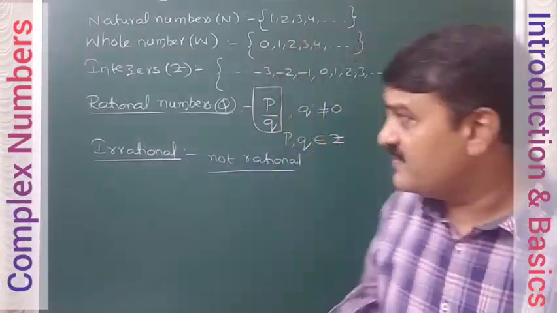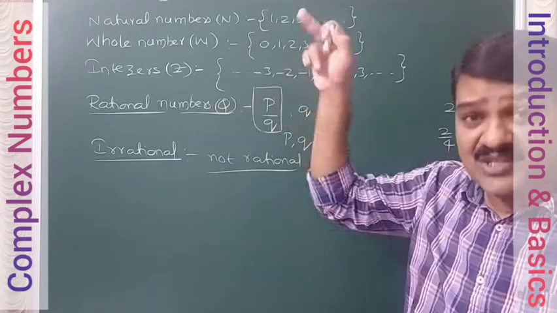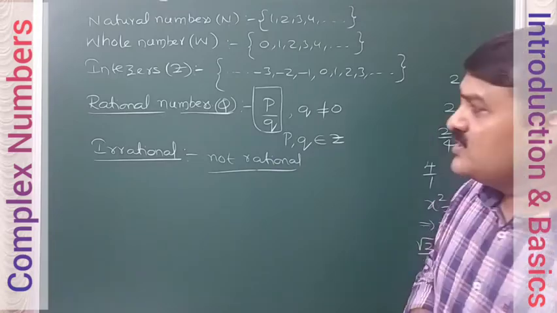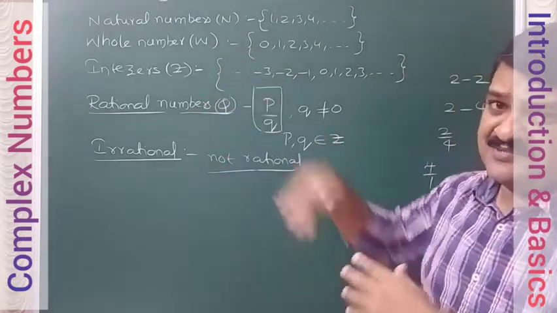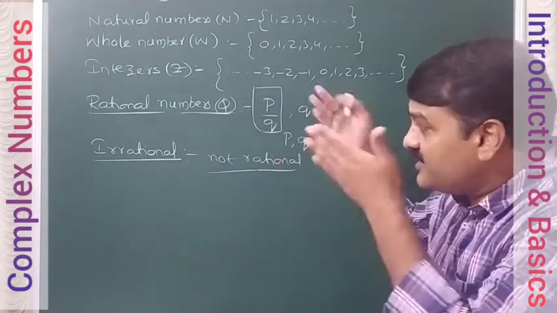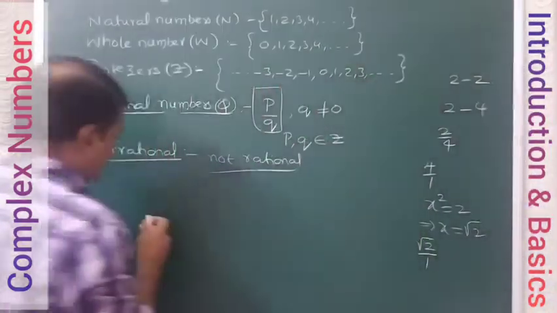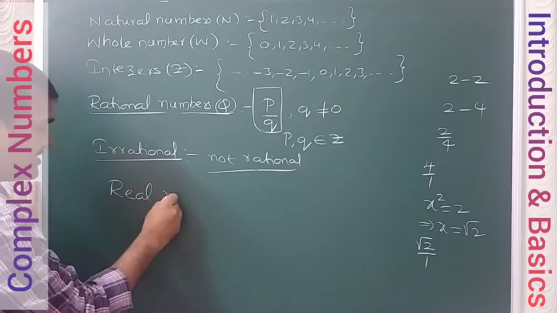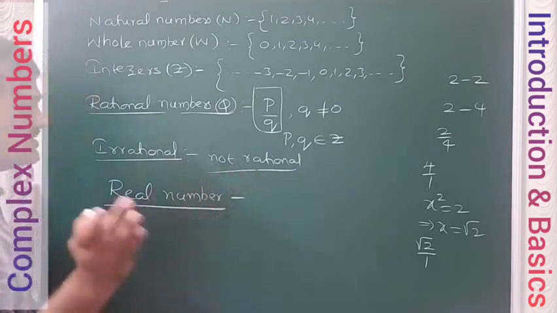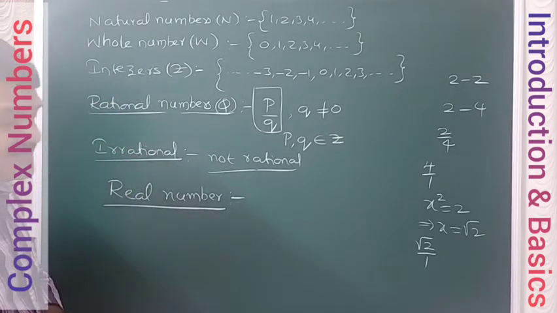Now rational numbers cover all these: integers, whole numbers, natural numbers, everything is covered in rational numbers. And whatever is not covered in rational numbers is covered in irrational numbers. So these two are actually contradictory numbers. They are quite opposite. Now rational and irrational, if we combine both of them, then that system is called the real number system. So the real number system is simply a combination of these two, because these two are quite contradictory numbers.